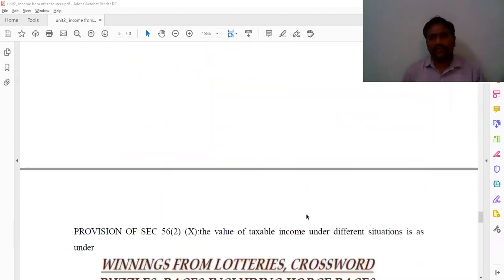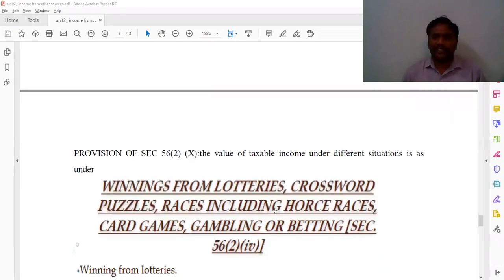And coming to the next part, part 2. Winnings from lotteries, crossword puzzles, races including horse races, card games, gambling, betting, etc. By purchasing a lottery ticket, you receive some amount. By filling in puzzles, you get some amount. By participating in horse races, you get casual incomes. TV shows and game shows like Kaun Banega Crorepati or Meelo Evaru Koteeswarudu, if you participate and receive some income, such incomes we call casual incomes.